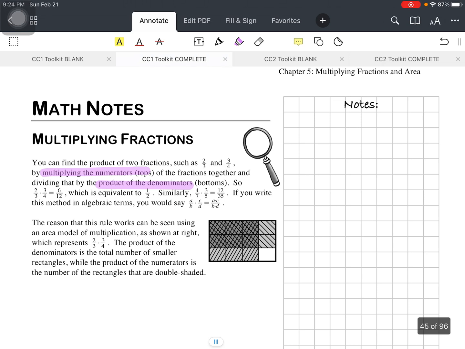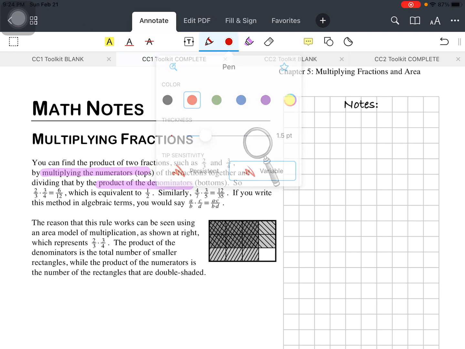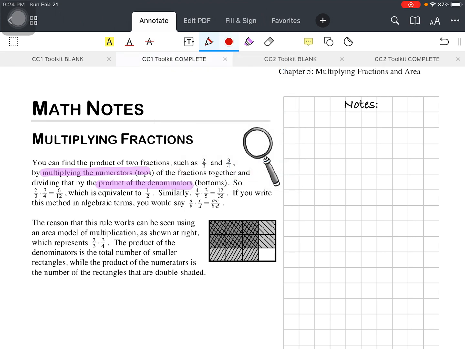Okay, so this is what I would have highlighted: multiplying the numerators, product of the denominators. And we're going to go ahead and write in the side notes our instructions. When you multiply fractions, I like to just say multiply straight across. Multiply straight across. Right? So if you look at the example right here, we're multiplying straight across.